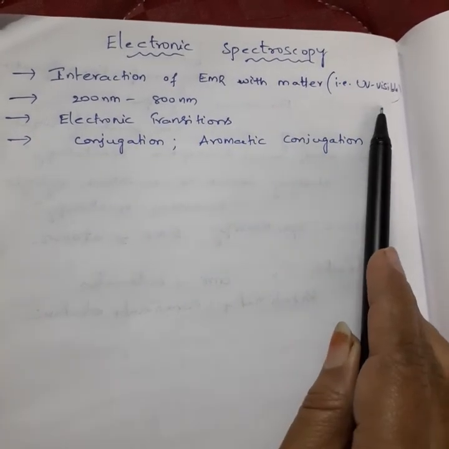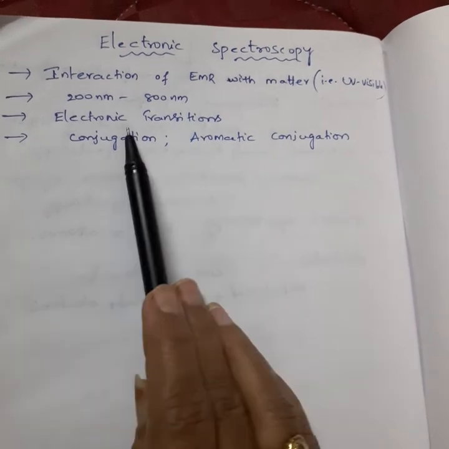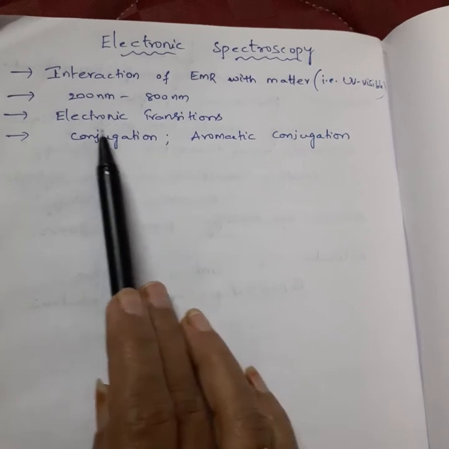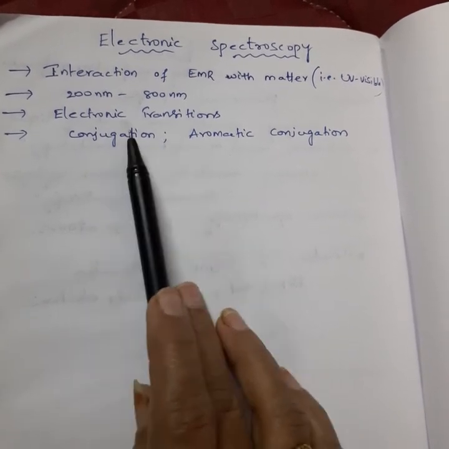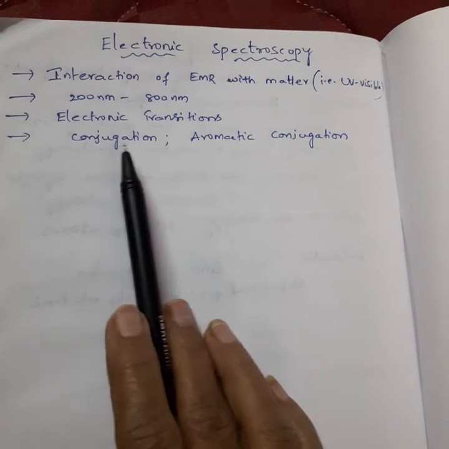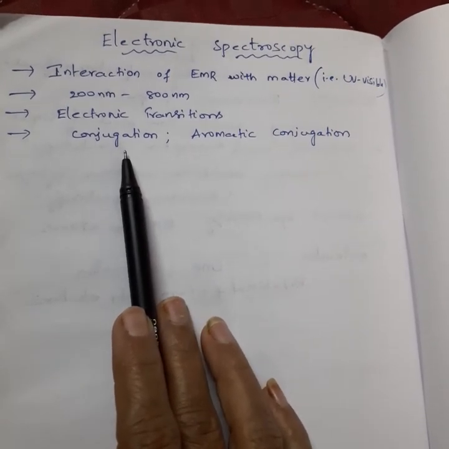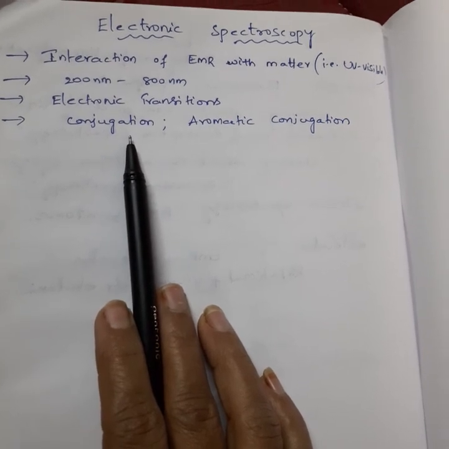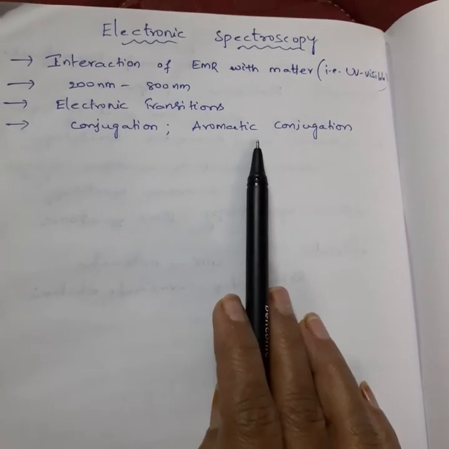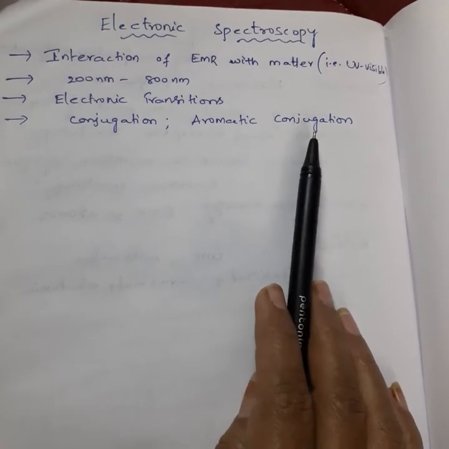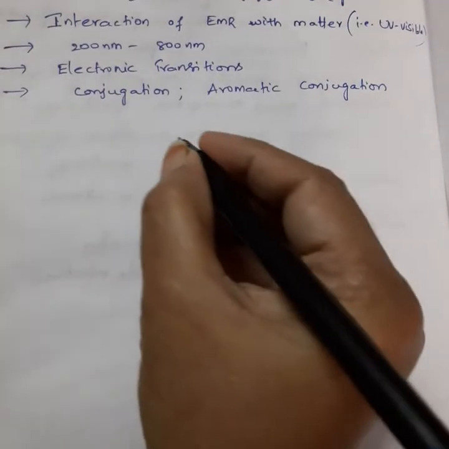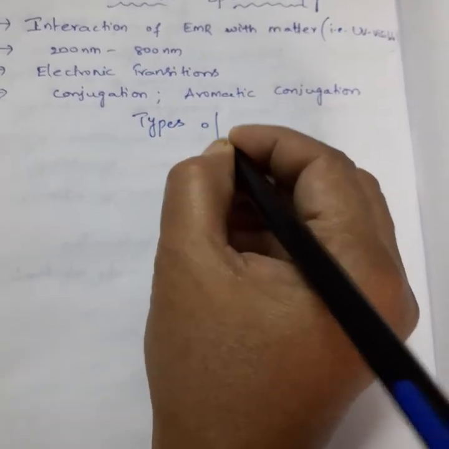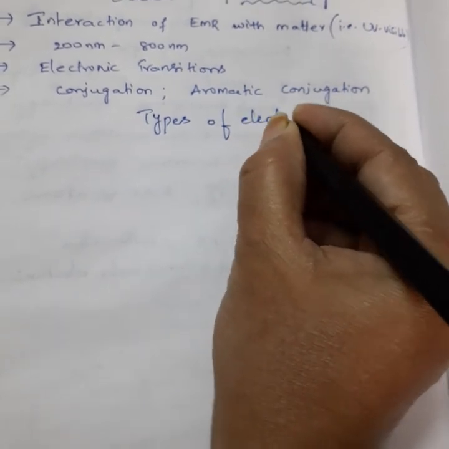When this UV-visible radiation falls upon the substance, what will happen? Electronic transitions will take place. By studying these transitions, or by studying the spectra, what we can find is whether there is any conjugation, that is, alternating double bonds, or not. And the next one is aromatic conjugation. Okay, right. Now first, today we are discussing types of electronic transitions.